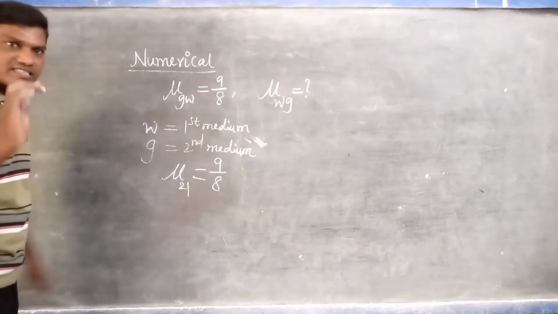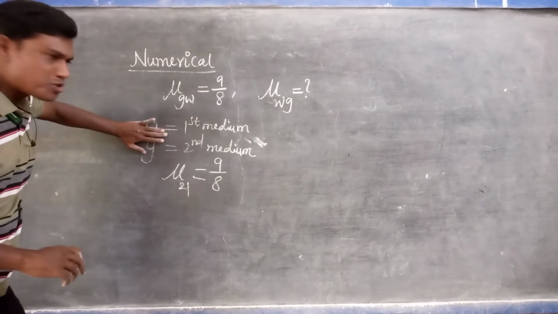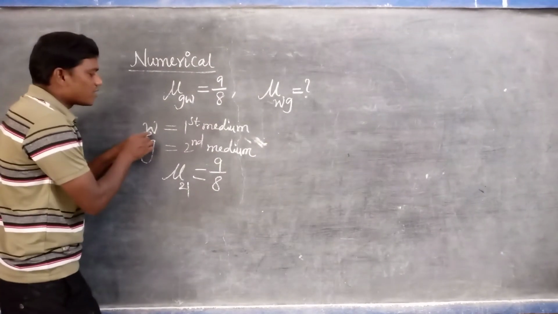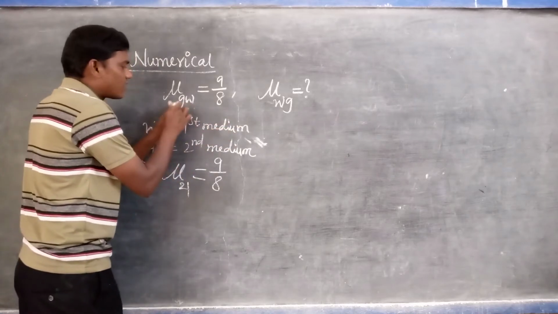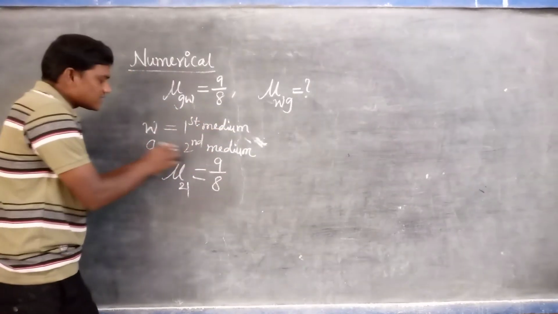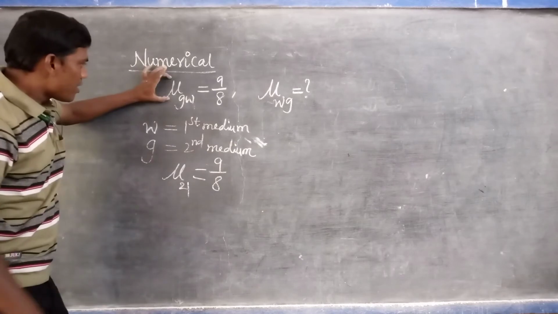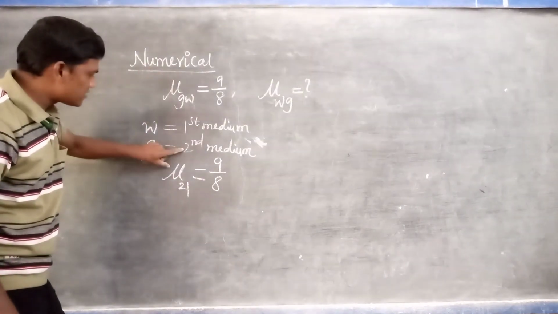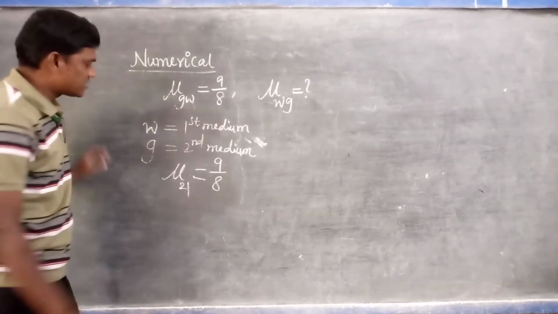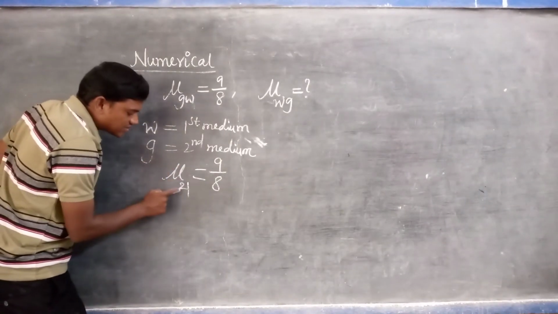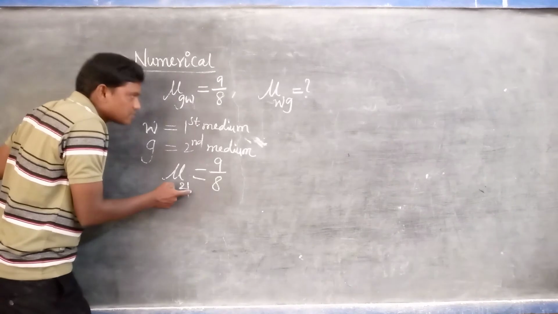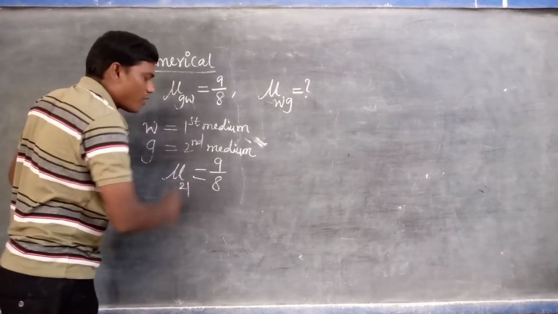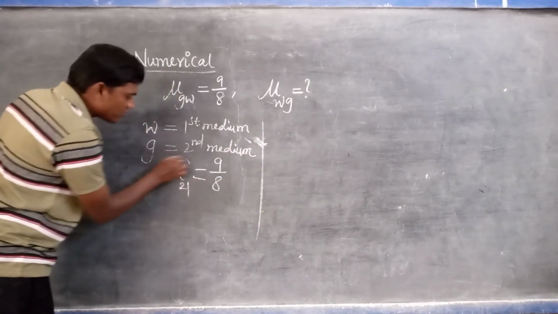Now this is for your understanding initially, there is no need for it during the examination. Water we consider as the first medium, and glass is the second medium. Mu is the refractive index: glass with respect to water, that is, the refractive index of the second medium with respect to the first. That means the refractive index of the glass with respect to the water is 9/8.